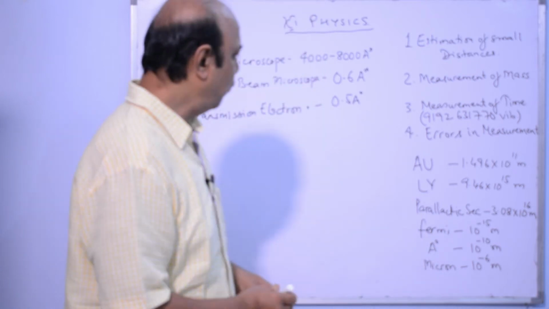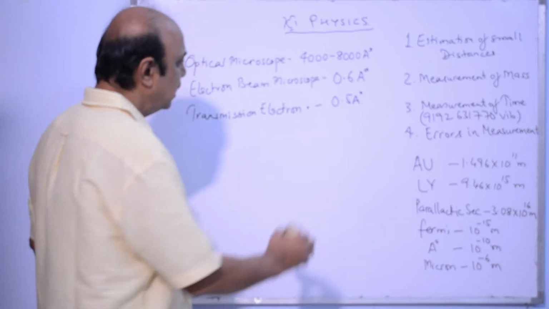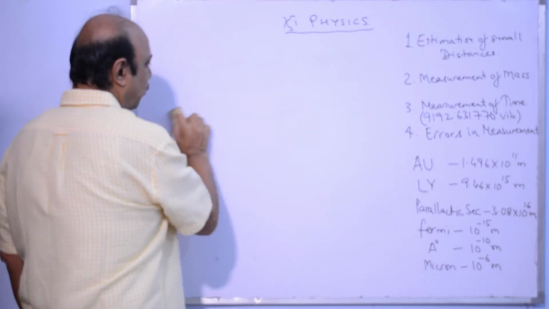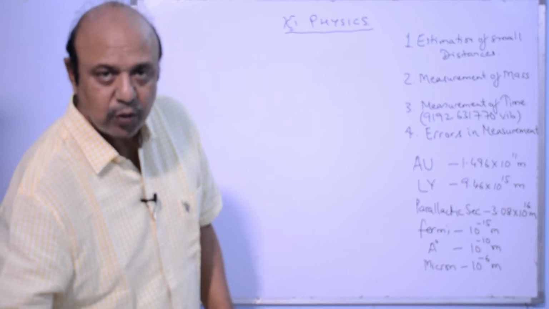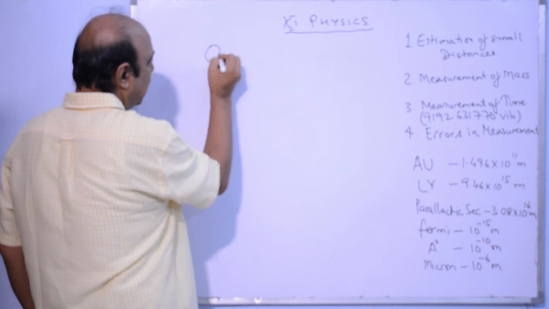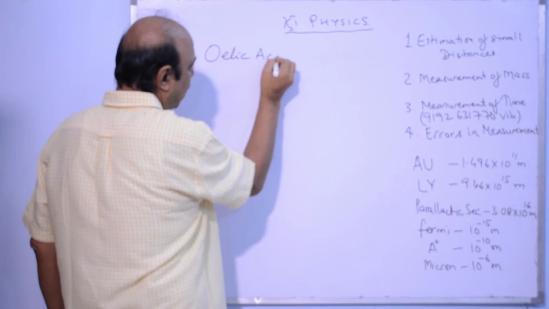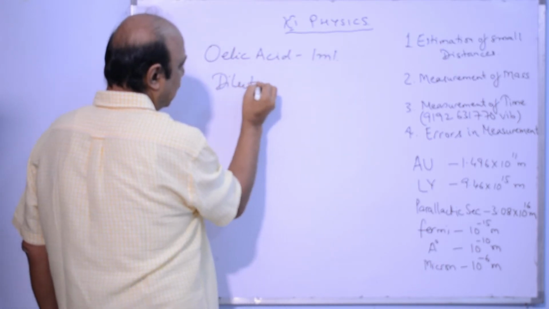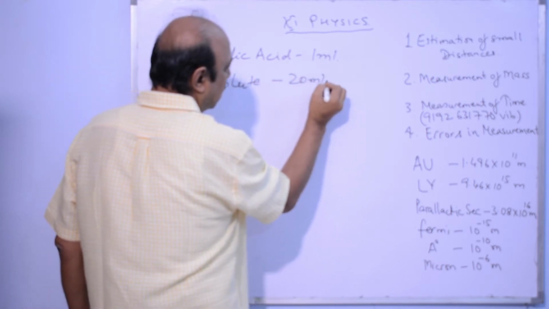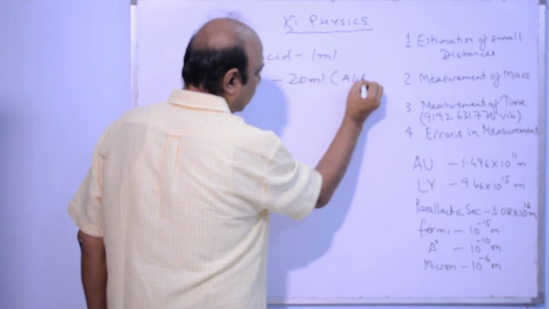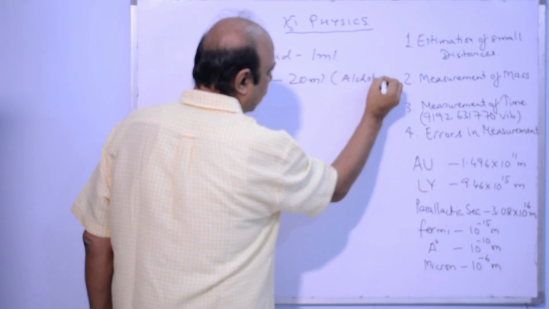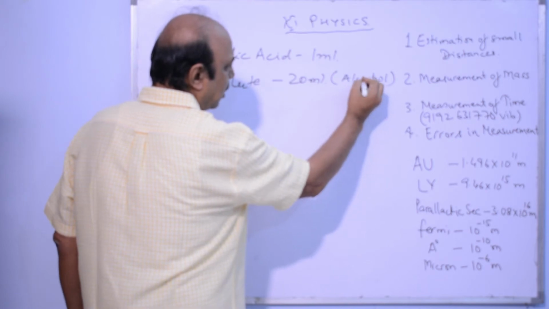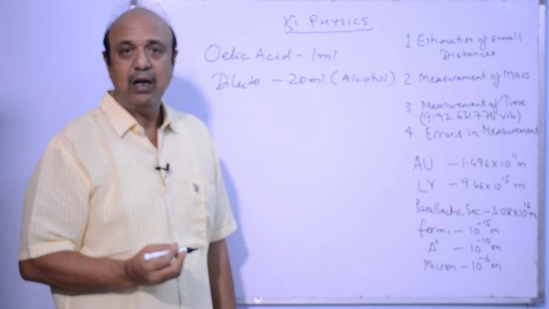Let us take the case of oleic acid. Oleic acid is a standard case which we refer to in all these textbooks of class 11th. So I am going to take the same case. Suppose I take oleic acid and I take 1 ml of it, dilute it in 20 ml alcoholic solution. Make a solution of 20 ml.